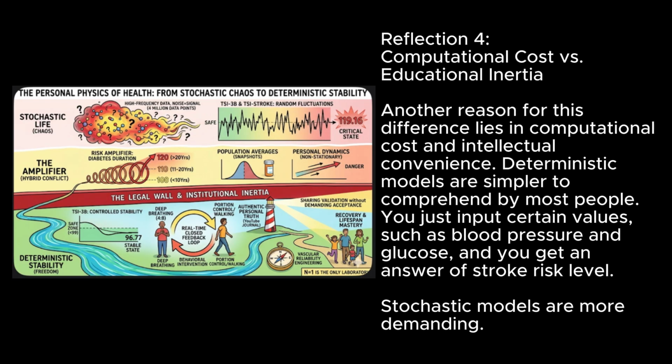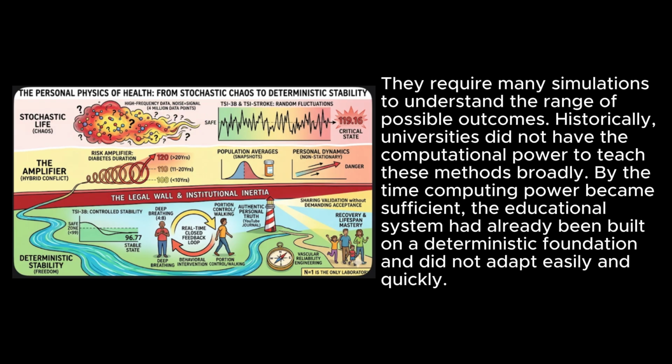Reflection 4: Computational cost versus educational inertia. Another reason for this difference lies in computational cost and intellectual convenience. Deterministic models are simpler for most people to comprehend. You just input certain values, such as blood pressure and glucose, and you get an answer of stroke risk level. Stochastic models are more demanding. They require many simulations to understand the range of possible outcomes. Historically, universities did not have the computational power to teach these methods broadly. By the time computing power became sufficient, the educational system had already been built on a deterministic foundation and did not adapt easily and quickly.